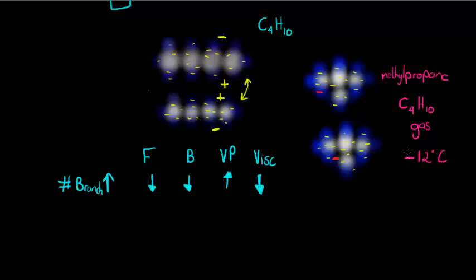At around negative 12 degrees Celsius, it's already boiling. Okay, and while carbon 4 hydrogen 10, butane, is only boiling at 0 degrees Celsius. So yeah, you can see the branch definitely has an effect on the strength of the forces if we look at experimental evidence where they actually go and test this.